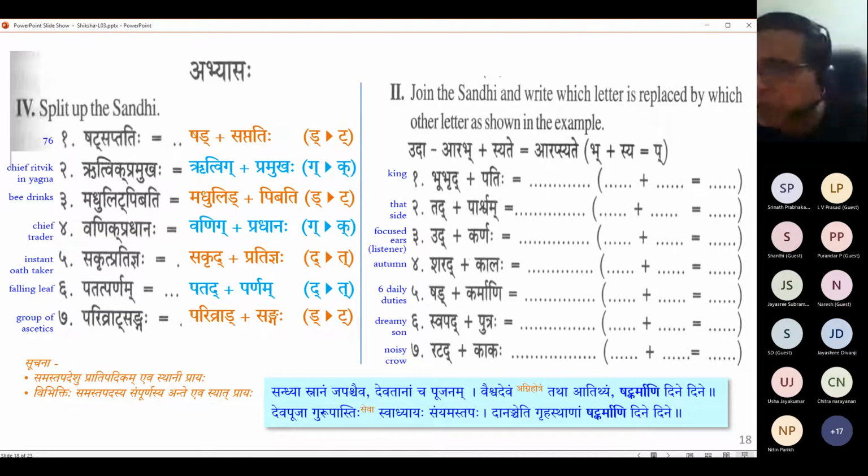So let me call Bagini. Yeah, please. Babrut plus patihi. Babrut patihi. So because of pakara, what will happen? The first column has to appear. The first column letter for dakara is ta. It becomes ta. Very good.